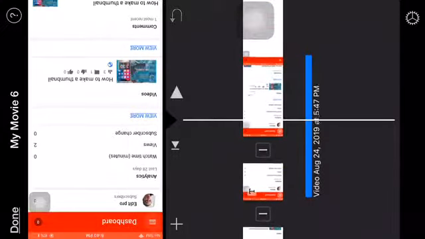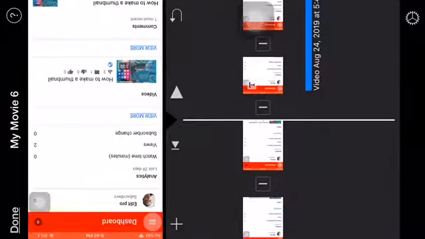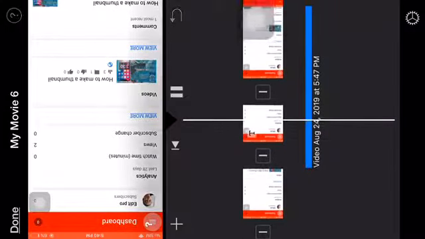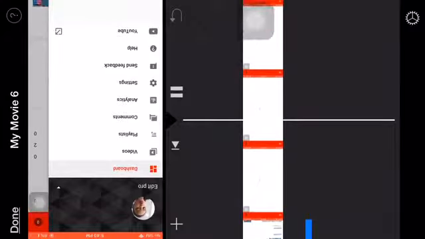Click the 3 dots, click audio only, and then drag the audio. Then you want to go to the next clip, and that's how you do that.